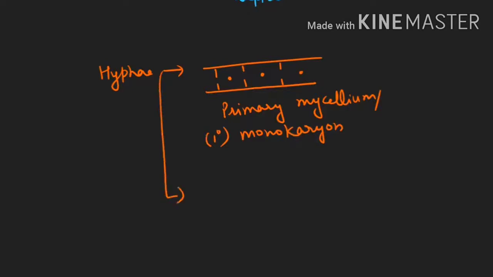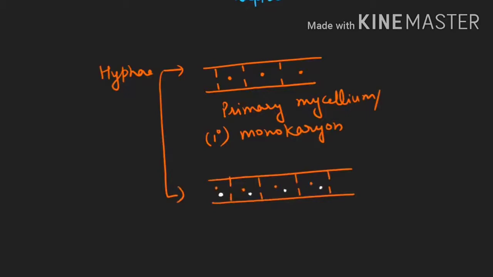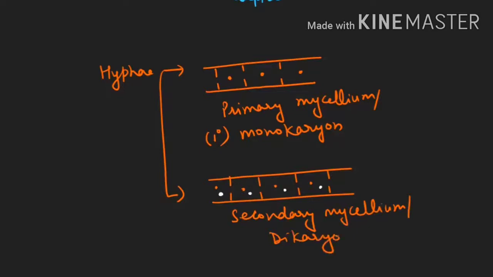Or it can be, we are taking the hypha with the simple pore only, but it will show 2 different types of nuclei. In such a condition, we will say it is secondary mycelium, which is also known as dikaryon, and we represent it as 2 degree. So you can see the hypha which I discussed today, how much variation it is showing in its morphology.